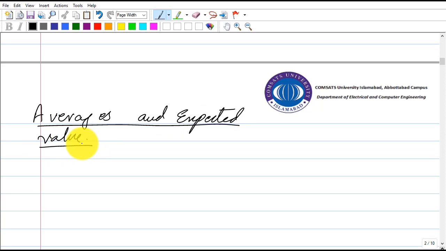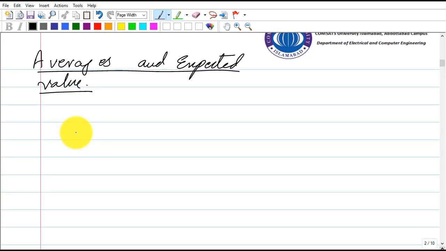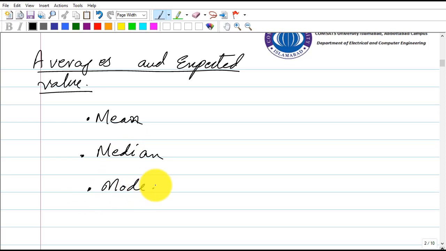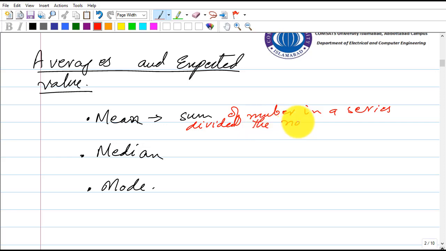So averages from statistics, the most commonly used averages we know are the mean, median, and the mode. Mean is the sum of numbers in a series divided by the number of data items.